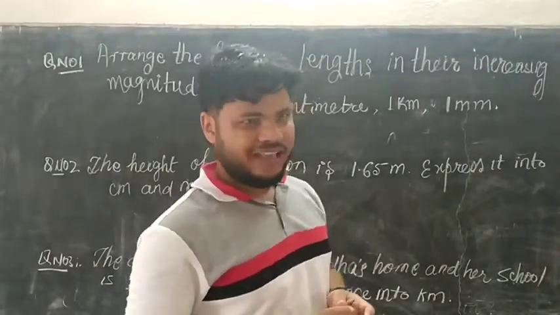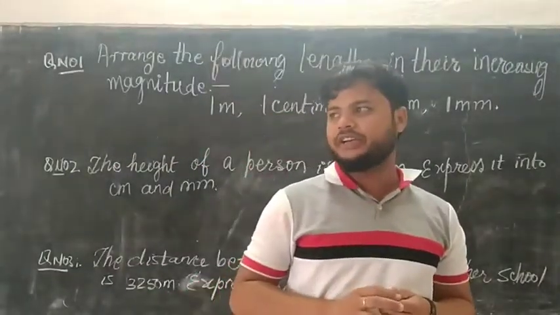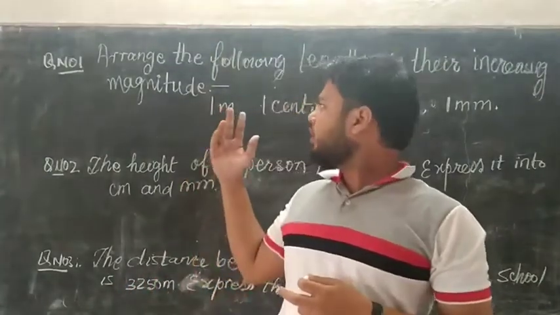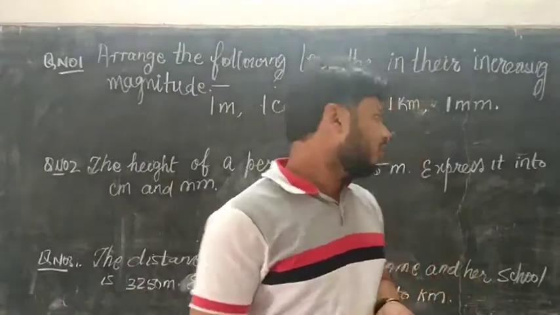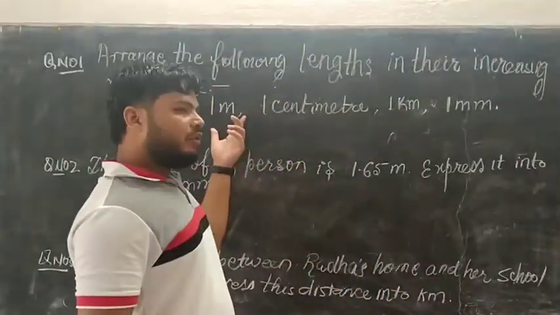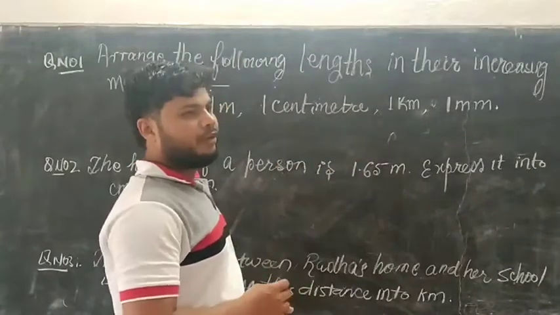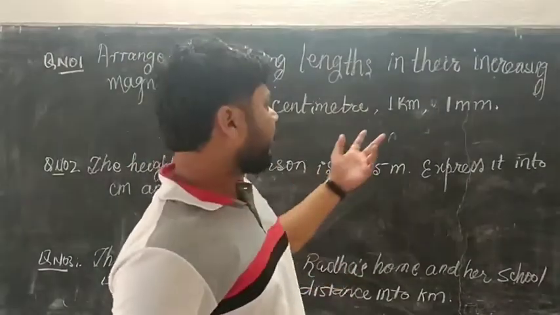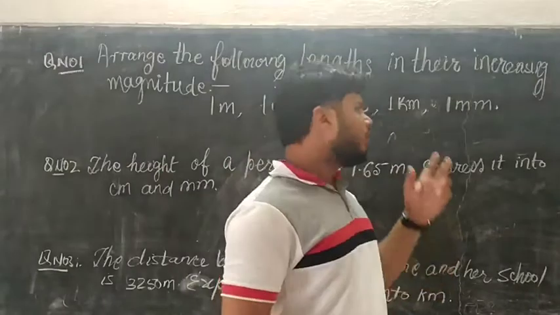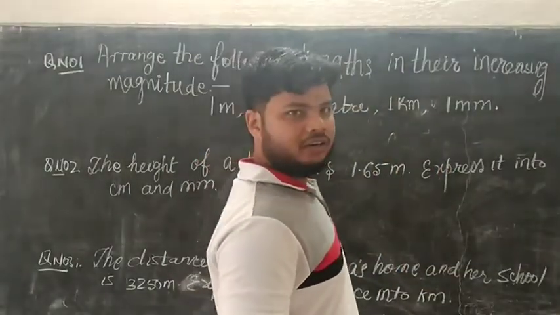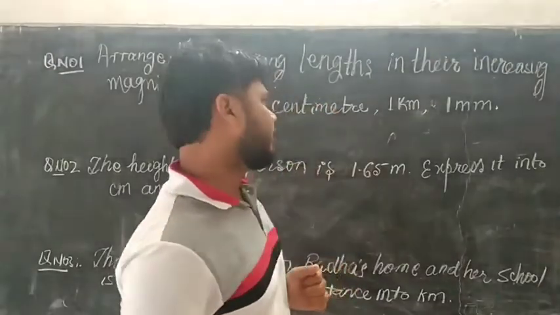It means the SI unit of length is meter, and the rest of the other units will be multiples or sub-multiples. Kilometer is a multiple of meter, and centimeter is a sub-multiple of meter.